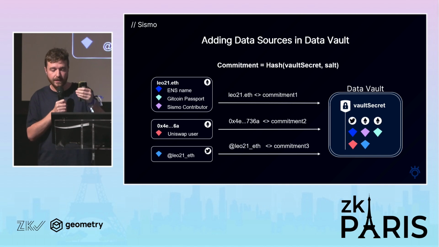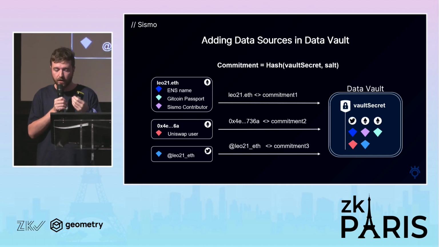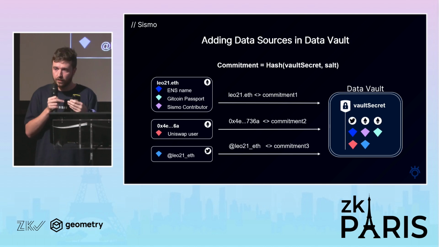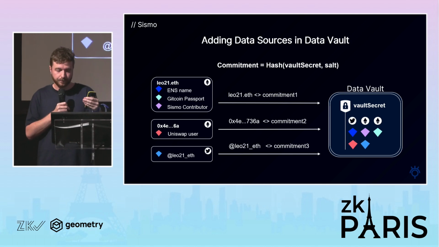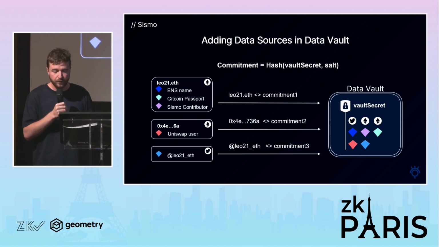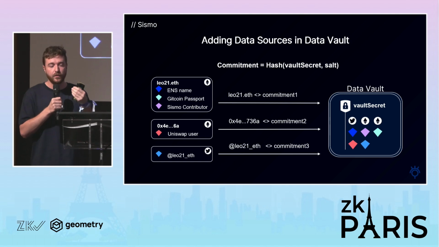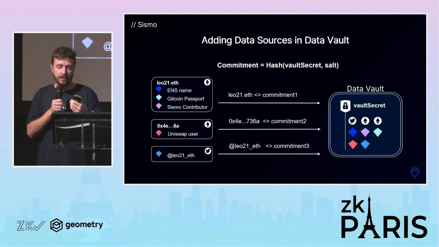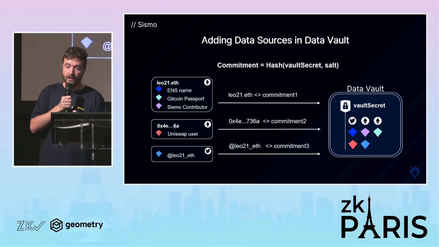And that means that all my accounts will be linked somehow to this vault secret. This commitment has a hash of the vault secret and the salt, and they are all stored only locally in my browser. So my vault secret is only locally in my browser. Then in zero knowledge proof, I can prove that I know this vault secret, hash it again, and prove that I made my commitment, and then use these different accounts in zero knowledge proof directly.